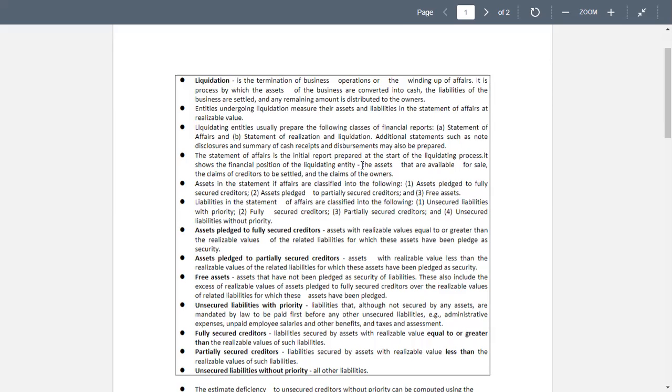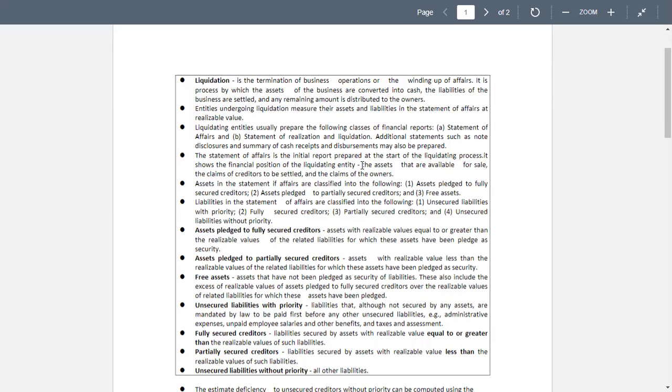So meaning these creditors are fully secured and the realizable values equal to or greater than the realizable values of the related liabilities. Second, assets pledged to partially secured creditors.